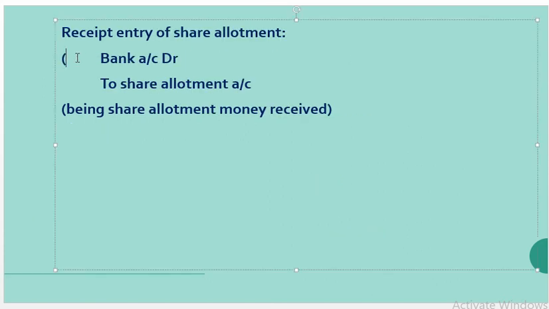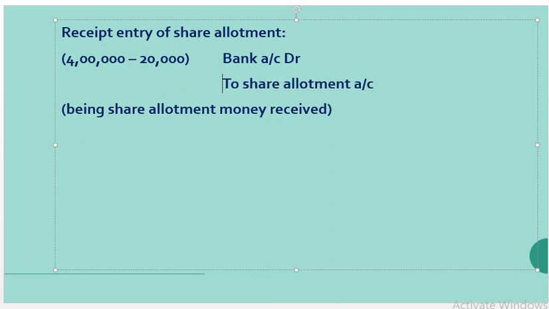What are we going to do? Listen carefully. I am supposed to receive 4 lakhs, but I have already received 20,000, that is the excess application money we have adjusted, and we are going to take account of that here. So actually what I would have received is exactly 3,80,000. I showed the workings right there. So I make an entry: actually I have received 3,80,000. I hope you understood this position.